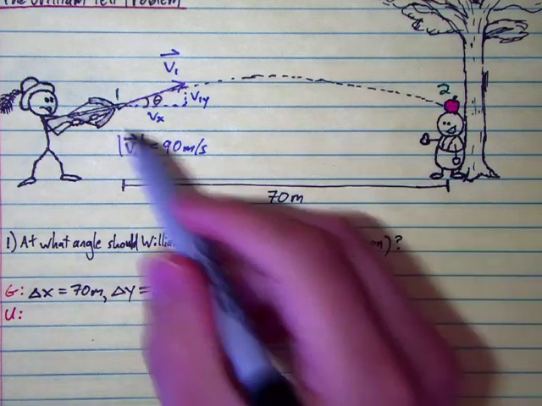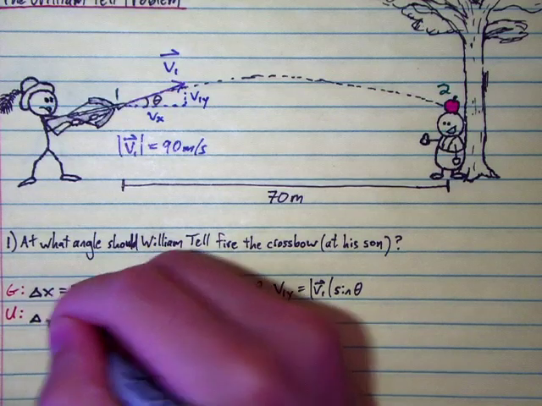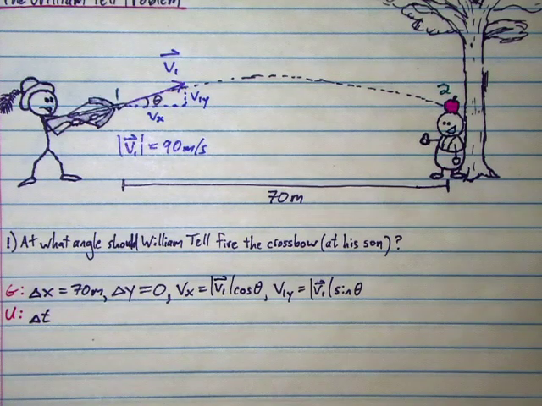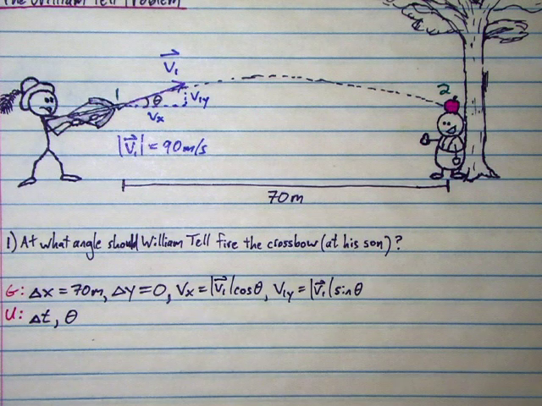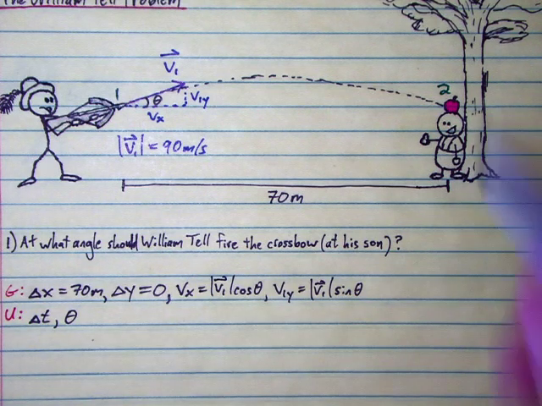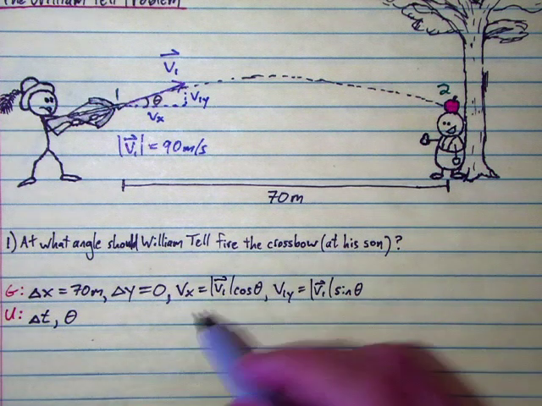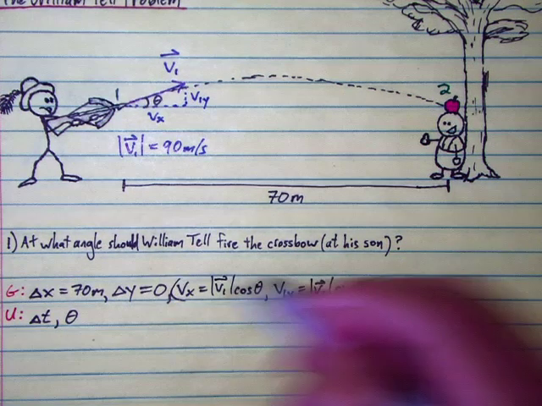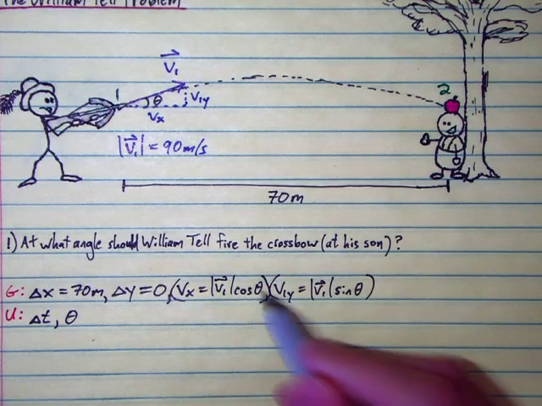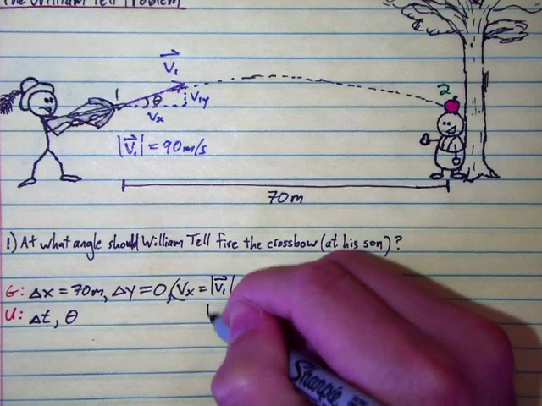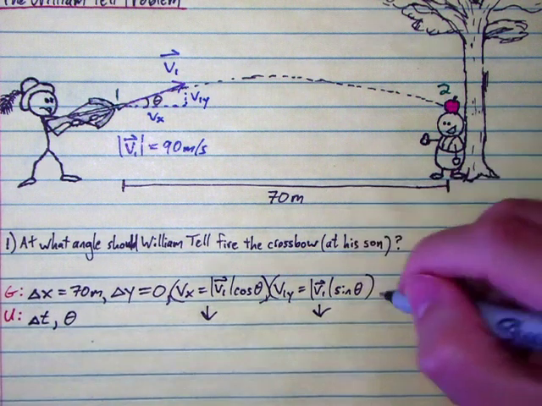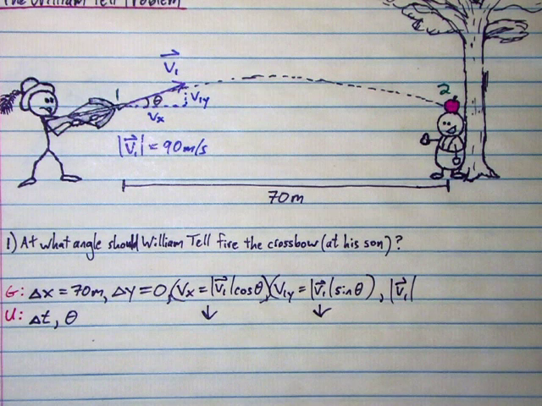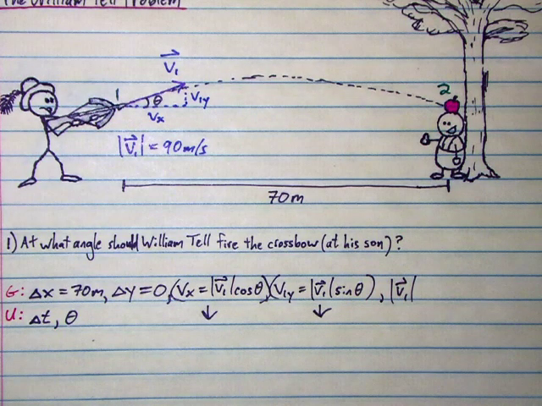What we don't know is the time that the bolt will be in the air. And oh, wait a moment, we don't know the angle. That's the whole point here, to figure out the angle. So actually, we don't know Vx, and we don't know V1y because we don't know the angle. We need to move both of those into the unknown category. But we at least have the initial speed. Okay, so let's look at our equations and see what we can do with this information.